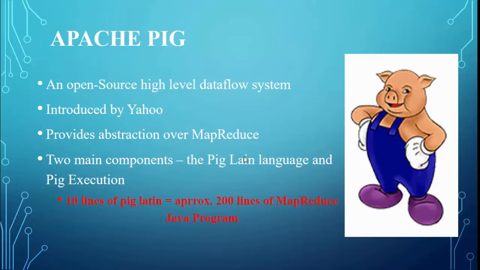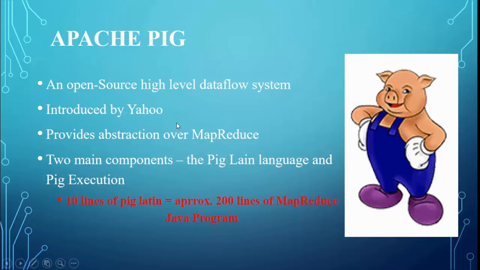So you can understand how easy and simple it is for a person who is not well skilled in Java programming. So this is one of the biggest examples and biggest relief for a person who is not well skilled in Java programming.